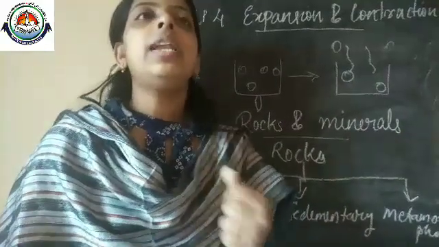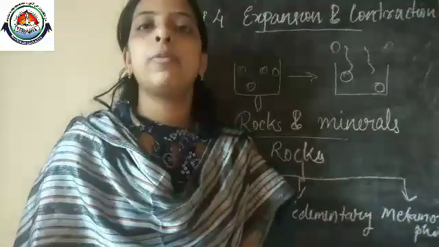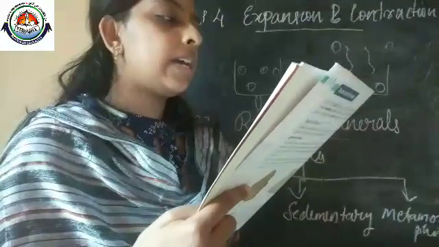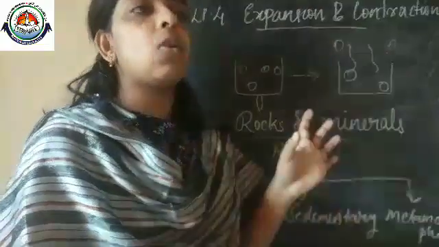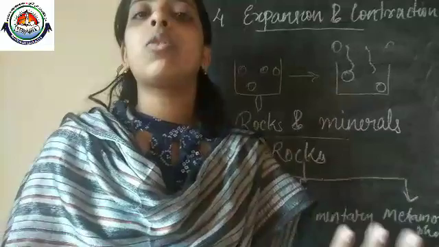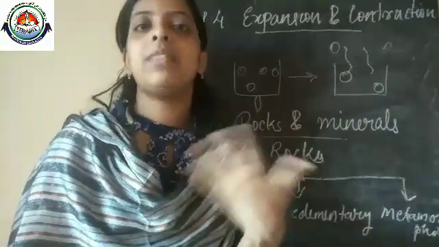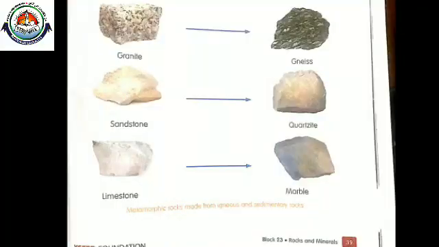Then the next one is metamorphic rocks. Metamorphic rocks are a combination of sedimentary and igneous rocks under certain conditions. At high pressure and temperature, the igneous and sedimentary rocks under the ground change to metamorphic rocks.